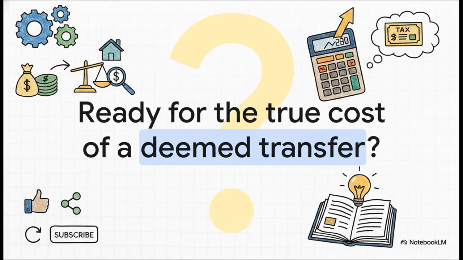Let's do a quick revision recap of our golden rules. First, it applies to firms, AOPs, and BOIs, but never companies. Second, it triggers on dissolution or reconstitution. And third, the tax is always calculated at fair market value. Understanding this underlying logic is exactly what separates a rote memorizer from a true high-level tax professional.